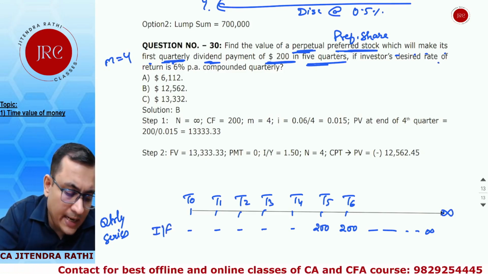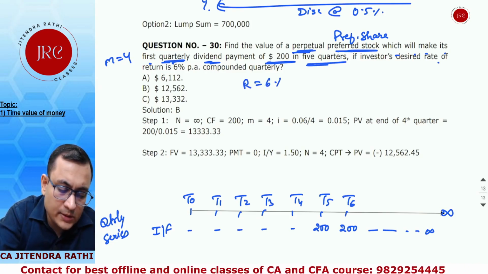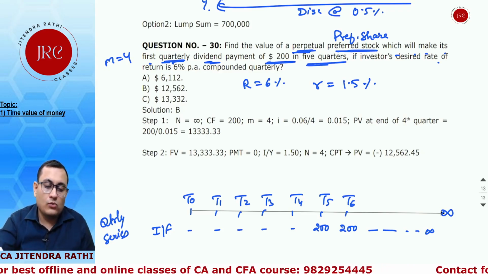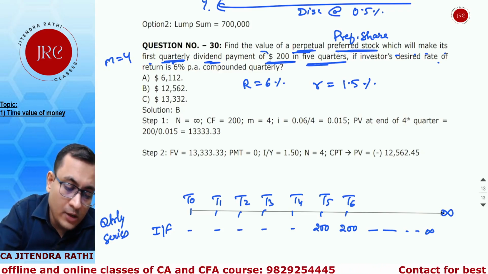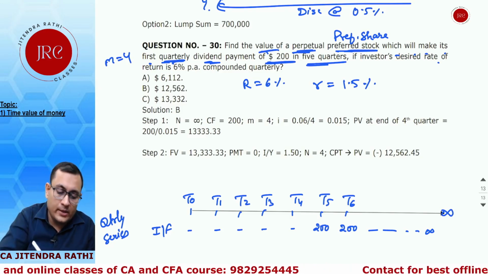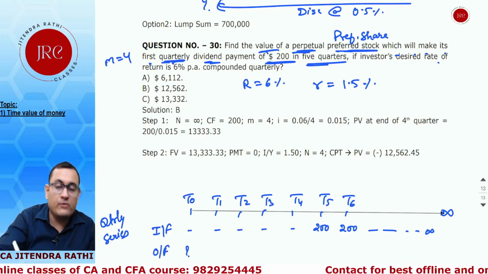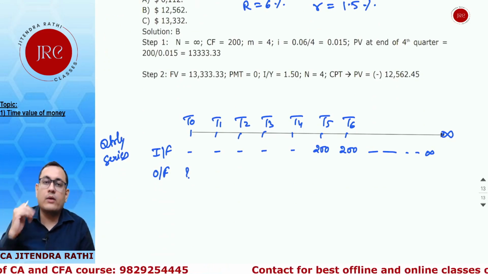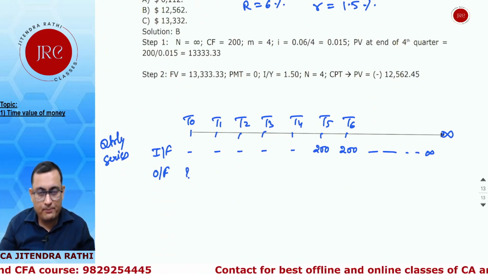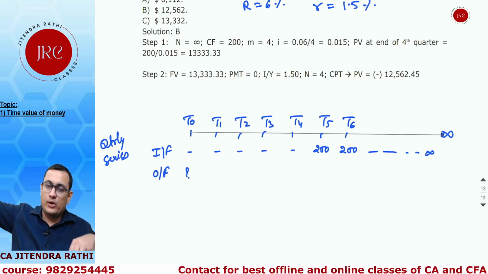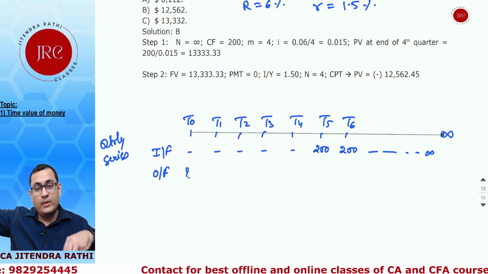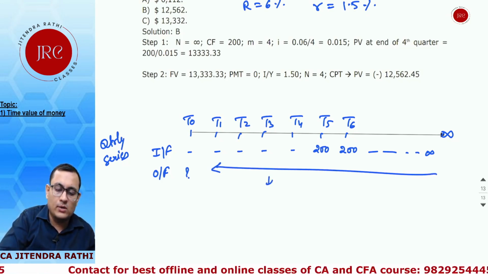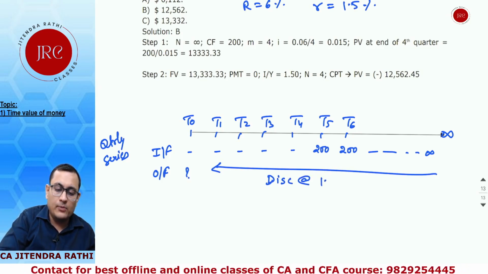If the investor's desired rate of return R is 6%, then for quarterly it becomes 1.5%. So what they want to find out is the value, what should be the value today, the maximum amount we are ready to pay for this preference share. So we will not pay more than what we are going to get. So we are paying at T0, but we are getting at different points of time. To make them relatively equal, we will bring all the dividends to T0. That means we will be discounting at the rate of 1.5%.